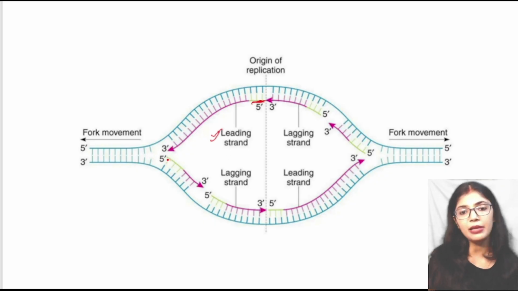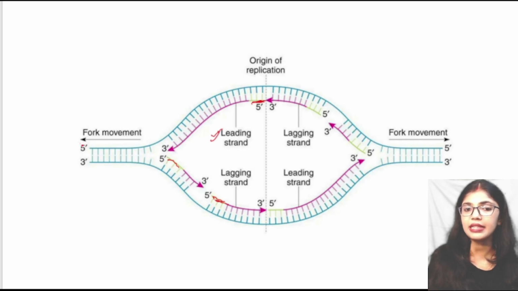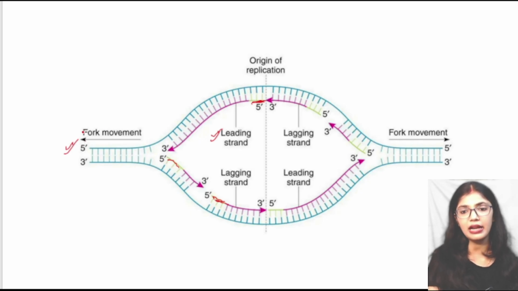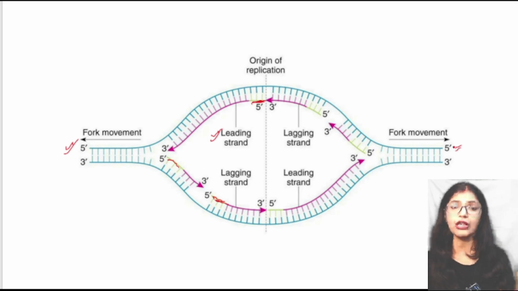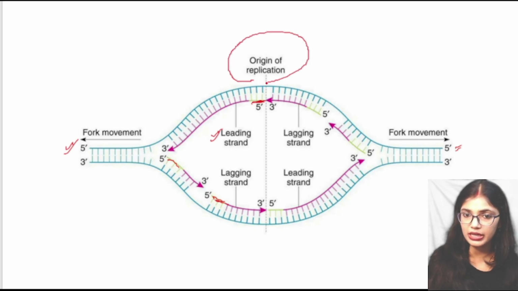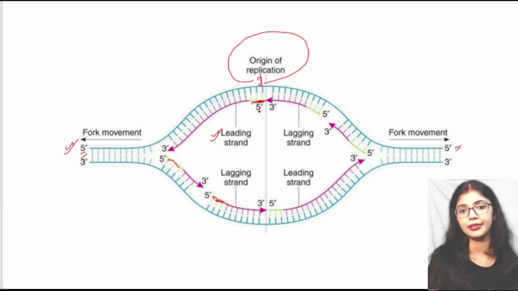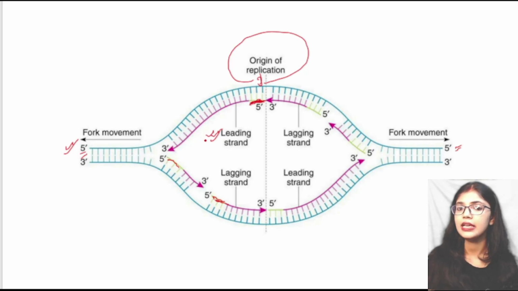But if multiple primers are present for the synthesis of the strand, it is known as the lagging strand. In this DNA we can see that this is a 5' end and this is also the 5'. This is not the 5' end, this is the 3' end if we see the total. But as the origin of replication is starting from here, from here it is the 5' end and here is the 3' end. So from here a continuous synthesis is taking place. It is known as the leading strand.